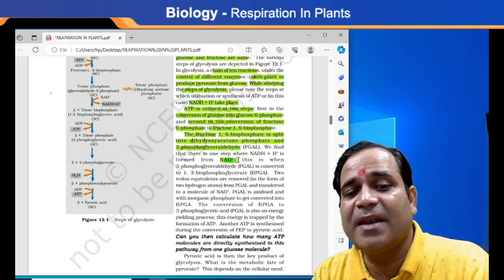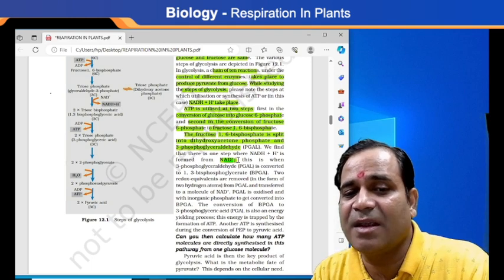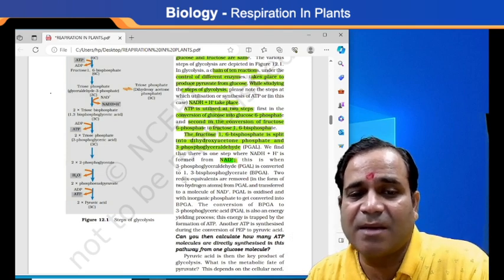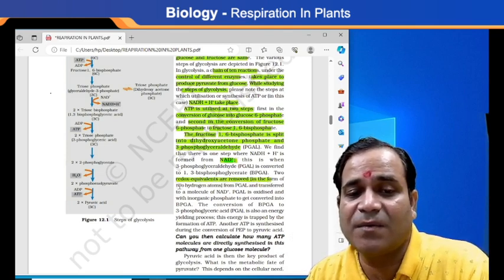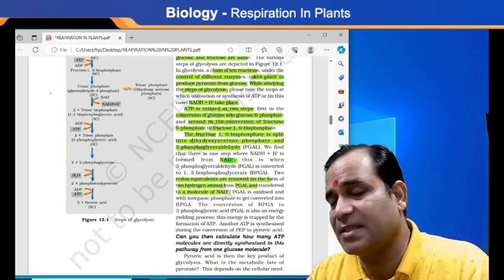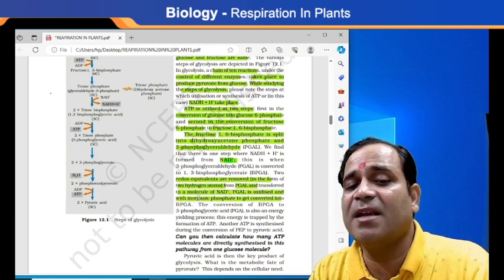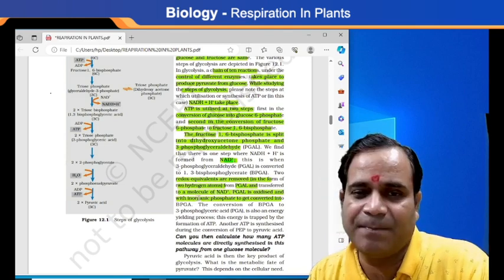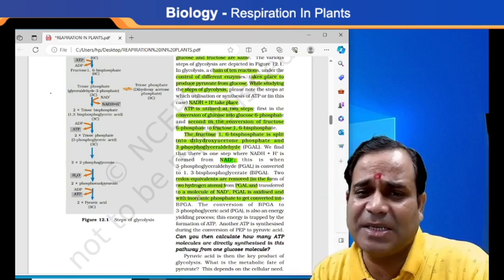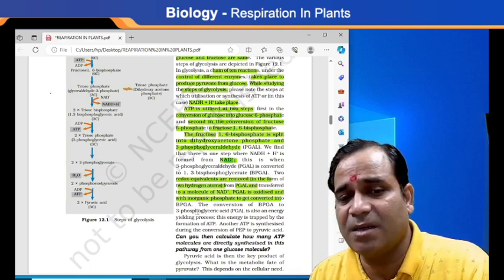NAD. And this is when 3-phosphoglyceraldehyde, PGAL, is converted to 1,3-bisphosphoglycerate, BPGA. Then two redox equivalents are removed in the form of two hydrogen atoms, and these from PGAL are transferred to the molecule NAD plus. PGAL is oxidized, and with the inorganic phosphate it gets converted into BPGA. So here is the conversion of one form of the molecule into another.